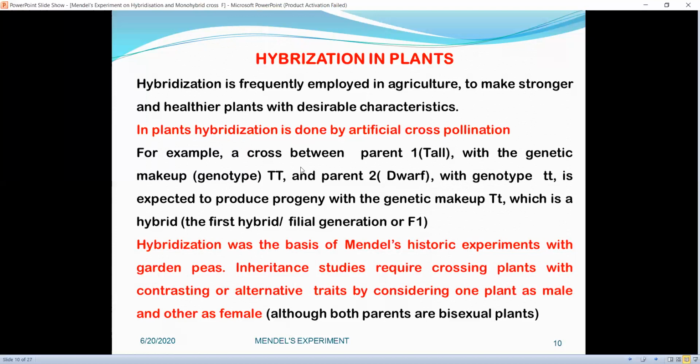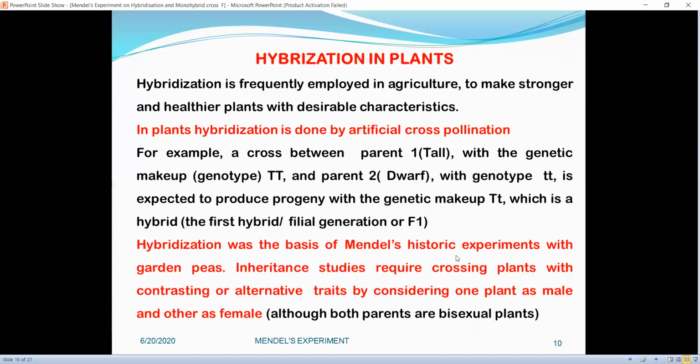For example, a cross between parent 1, which is tall, with the genetic makeup or genotype capital T, and parent 2 or dwarf with genotype small t is expected to produce progeny with genetic makeup capital T small t, which is a hybrid or the first hybrid or filial generation or F1 generation.